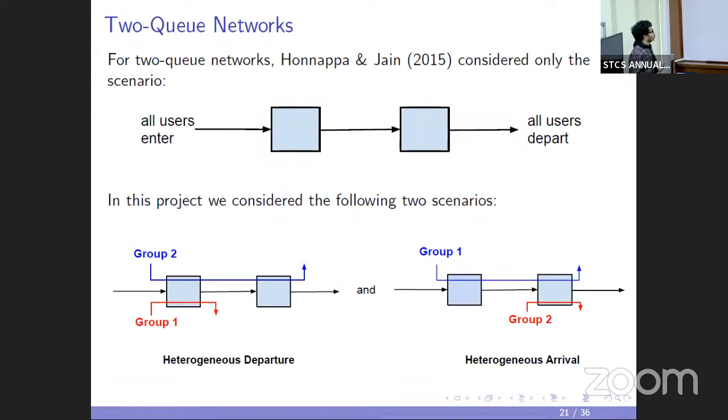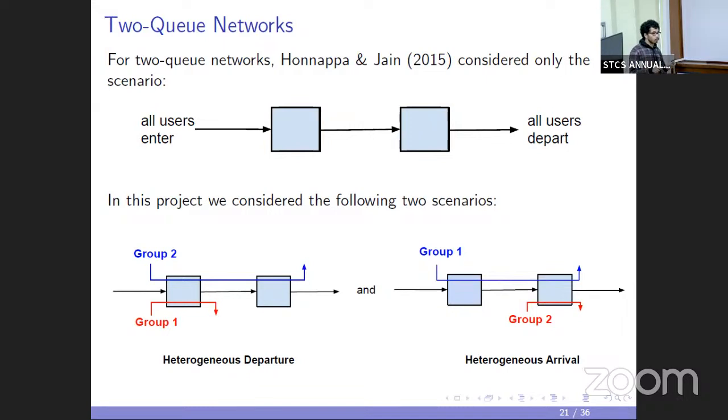So yeah, Honappa considered the situation where all the customers who are arriving in a tandem network are traveling through the same route only, and we considered two settings where there are two classes of customers.